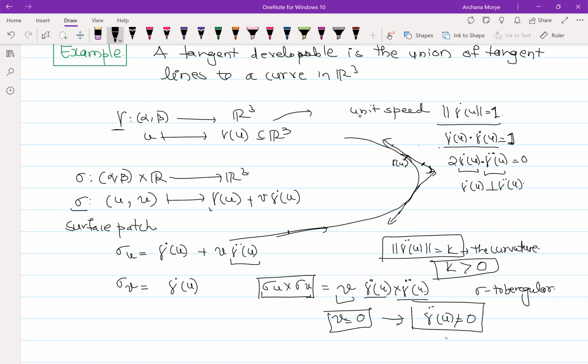Sigma will not be regular. No, see, that is there, but we have to avoid that, right? If you want to avoid this, those points will be precisely on the curve. So when we are taking this surface, the tangent developable surface, the first thing we will do is remove the curve from the entire surface. That's what we are doing.